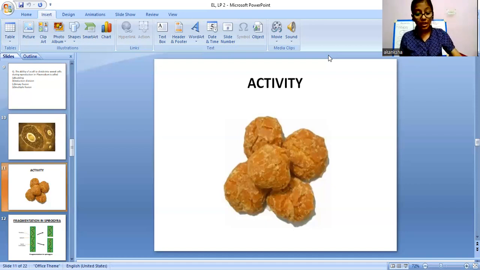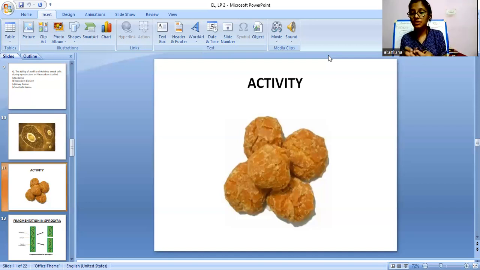So what actually happened? Now you have to give your answer based on the activity we just did, and how you can relate it with the topic that we are reading, asexual reproduction. How can we relate it? As you all answered it correctly.